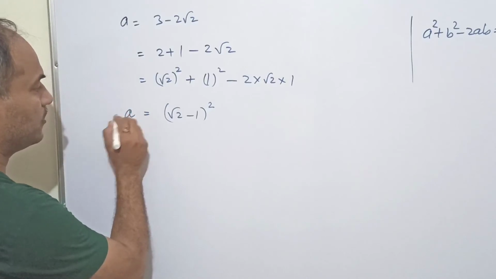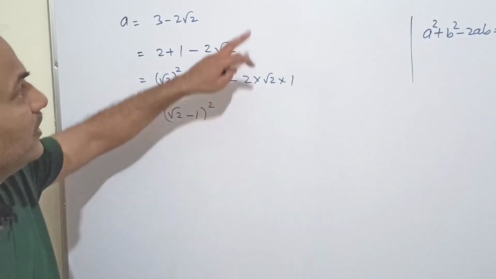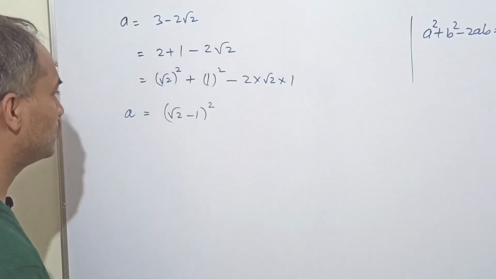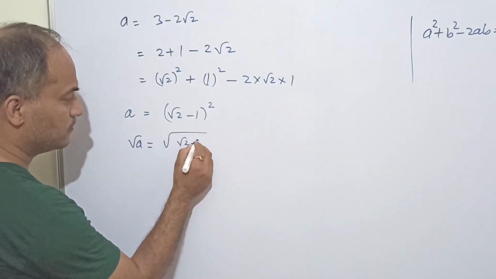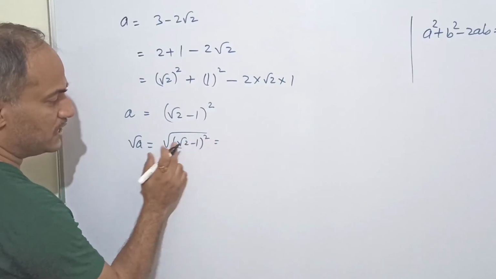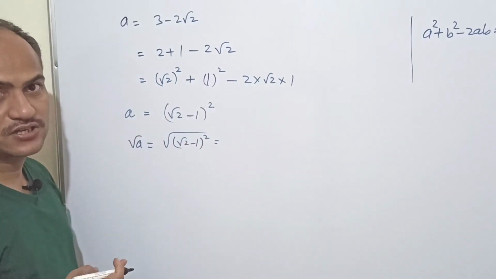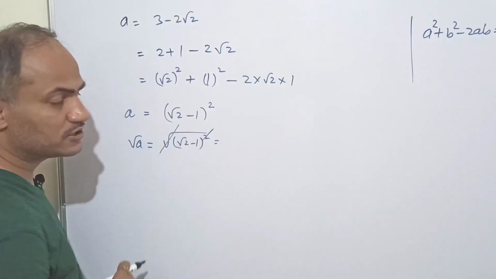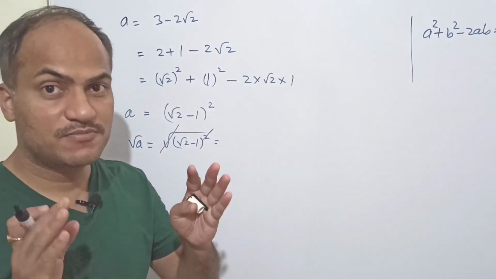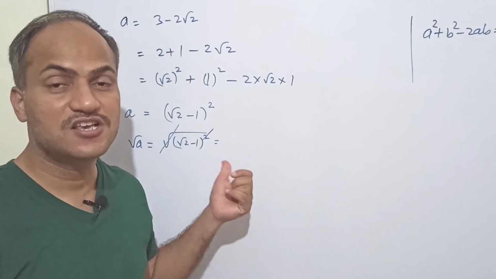Okay, so this is a for you. Clear? And we need to find the square root of a. So very easy, we can write it. Square root a means square root of this term. So square and square root nullify each other. Okay, do not cancel like this. Some students write this kind of thing. They cancel like this. But remember dear, in mathematics this cancellation is not defined.